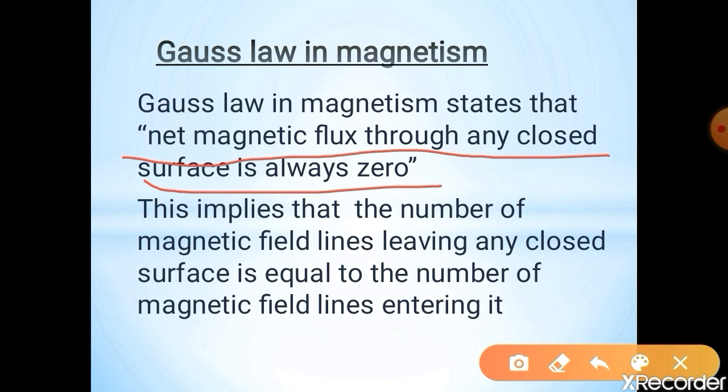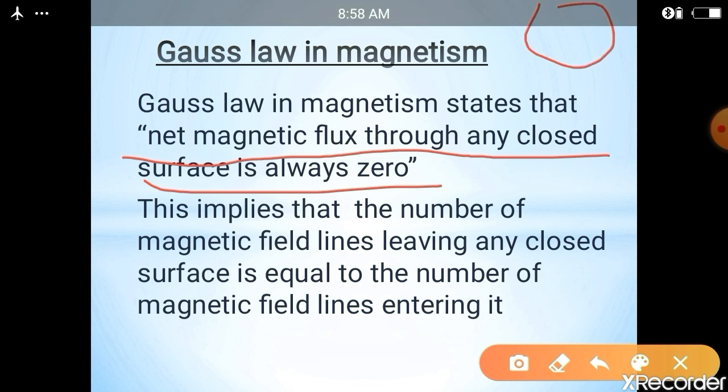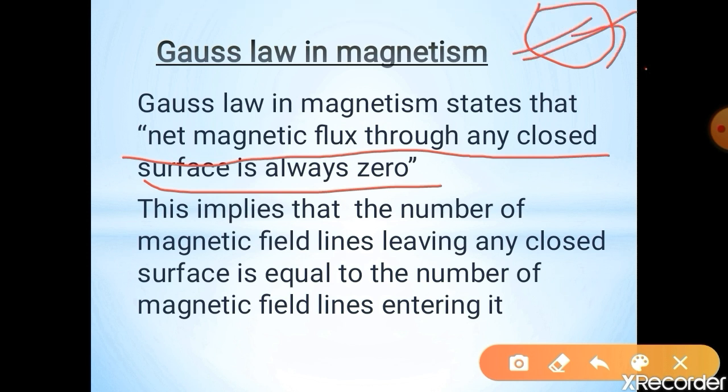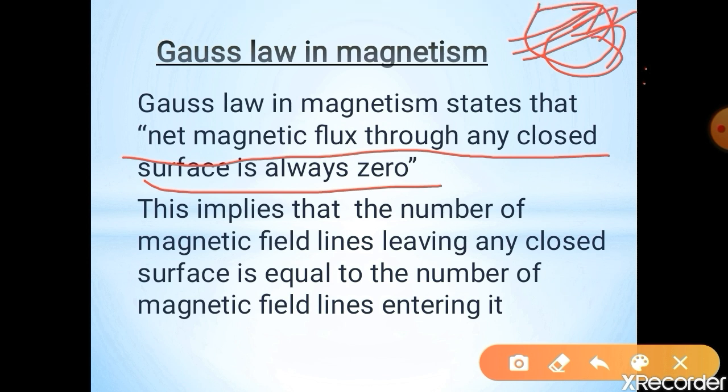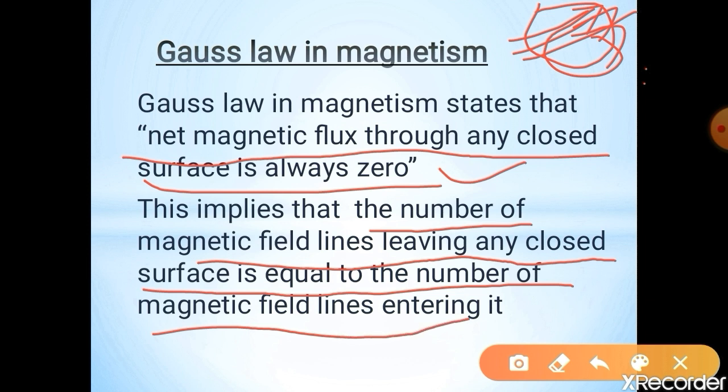So see the magnetic flux. We know what magnetic flux is. See, the number of magnetic field lines passing through a given closed surface. See, this is a closed surface. So the number of magnetic field lines passing through that closed surface, the net magnetic flux through any closed surface is always zero. So this implies that the number of magnetic field lines leaving any closed surface is equal to the number of magnetic field lines entering it.